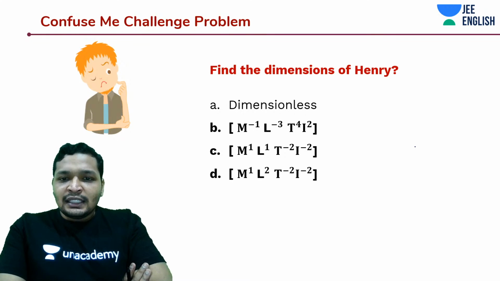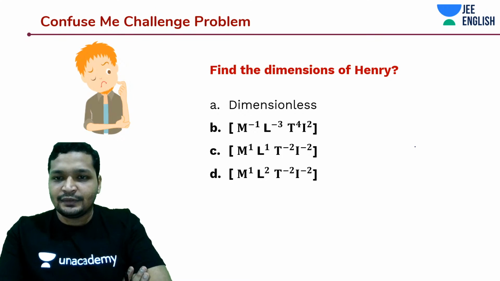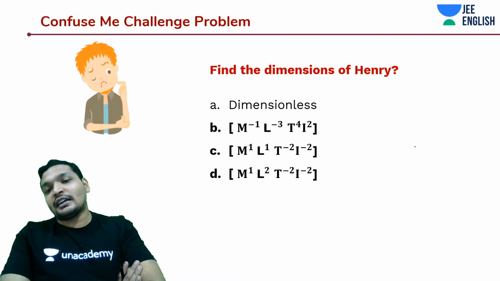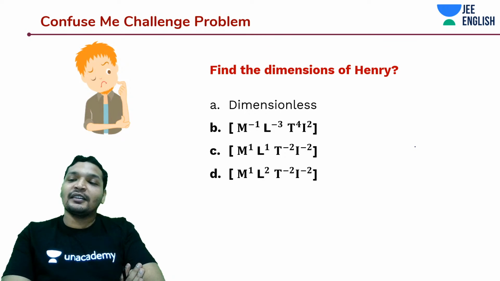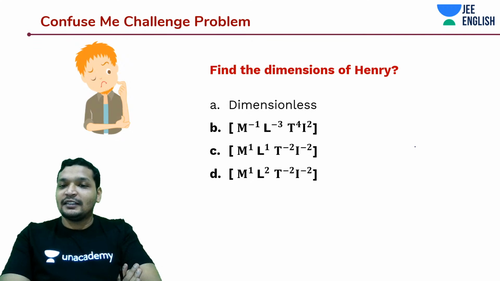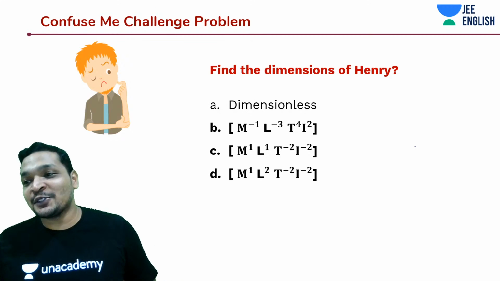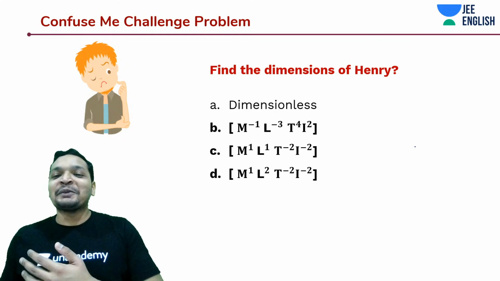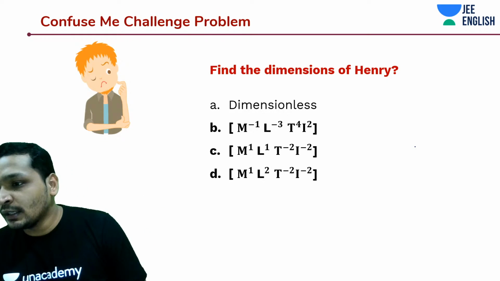Is Henry dimensionless, or does Henry represent something? Okay, we have nearly covered many things around magnetism. This needs to be taken very slowly when it comes to magnetism. Each one of them is a law, and each one of them has many model problems around them. But when you're coming to dimension analysis, you need to remember some formulas.